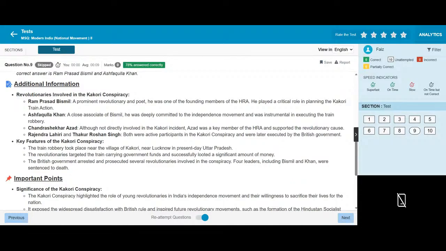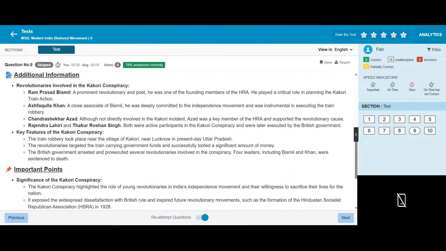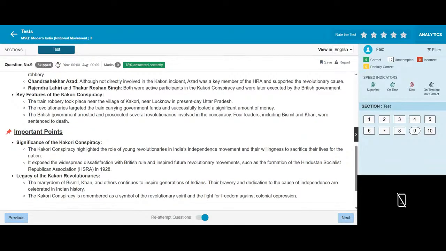A key feature of the Kakori conspiracy is that it took place near the village of Kakori near Lucknow in Uttar Pradesh. It targeted the train carrying money belonging to the British government. The revolutionaries involved included leaders like Bismil and Ashfaqulla Khan. The Kakori action highlighted the role of young people in the independence movement and their willingness to sacrifice their lives for the cause.